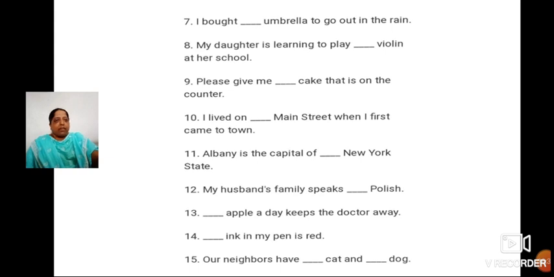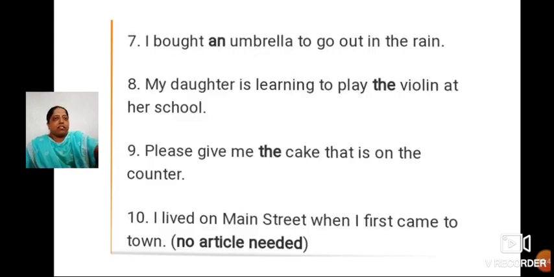The ink in my pen is red. Our neighbors have a cat and a dog. Let's check the answers, children. See, I bought an umbrella to go out. Yes. Why an is coming, why a is coming, you have to understand yourself.